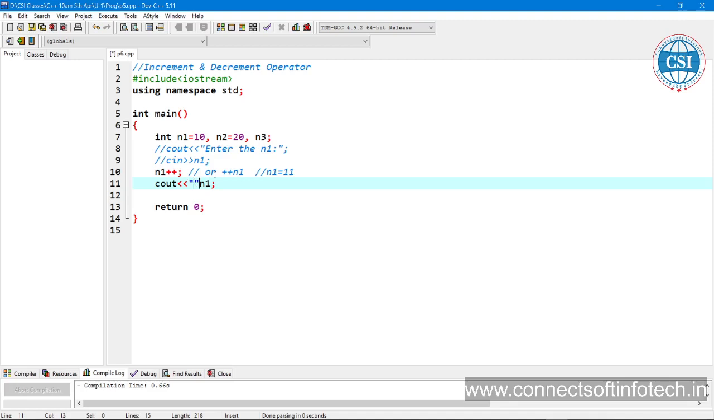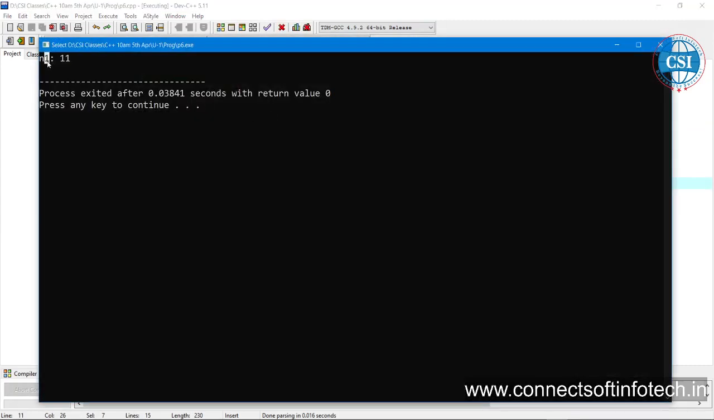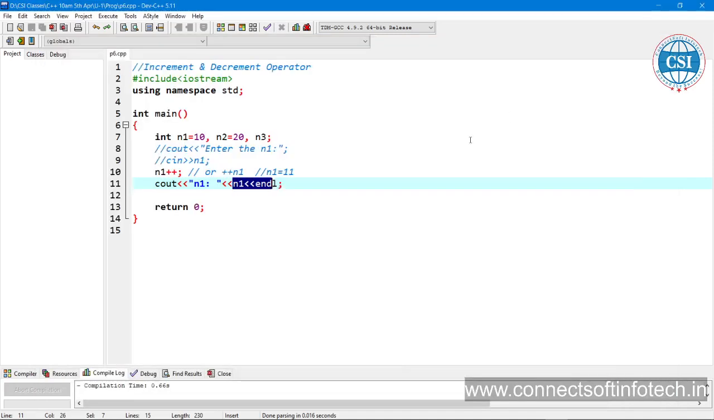In this double quote I am going to write n1 is equal to this, and here I want to print the value of n1, and endl for the new line, or backslash n, you can use it, no problem at all. So when we call n1 plus plus, it gets incremented by 1. If you want to print the n1 value, it is going to become 11. See, it's 11, right?